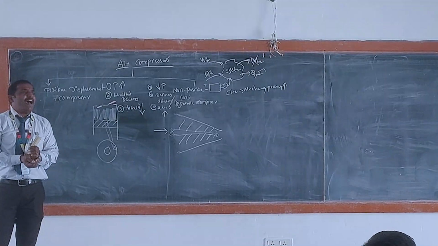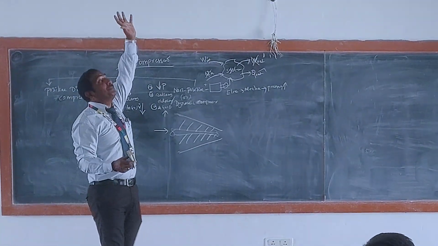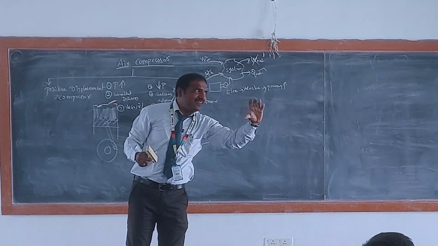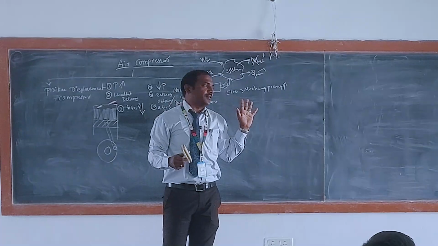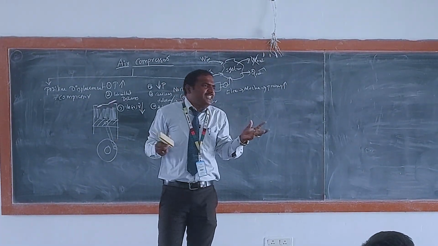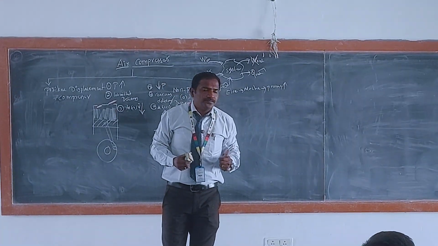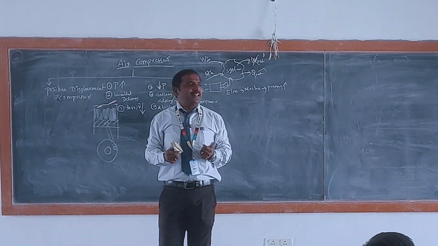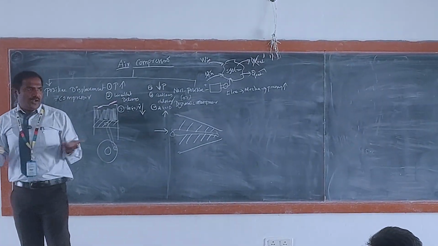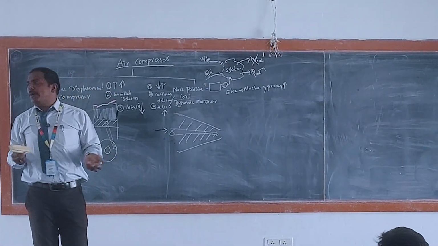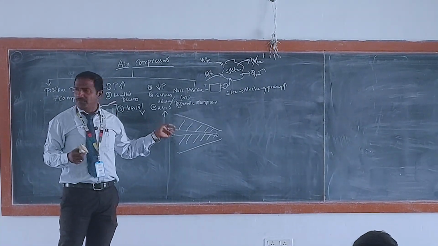For example, we have an application where you need only a small quantity of air but at a high pressure. Small quantity of air at high pressure. Which compressor will you choose? Positive displacement air compressor. Where you need only medium pressure, but you need a large amount of air, which one will you use? Non-positive displacement air compressor. Very simple. So based on that, we will decide whether we have to go for a positive displacement air compressor or a non-positive displacement air compressor. Do you have any doubts here?